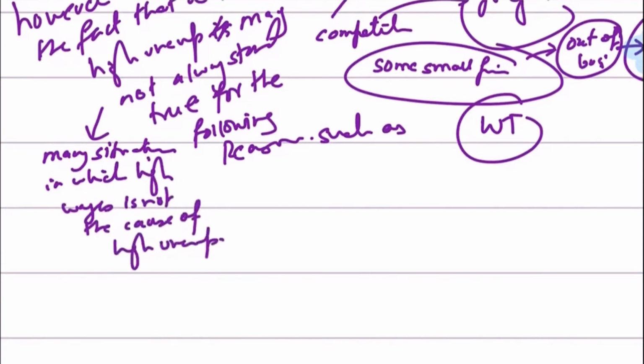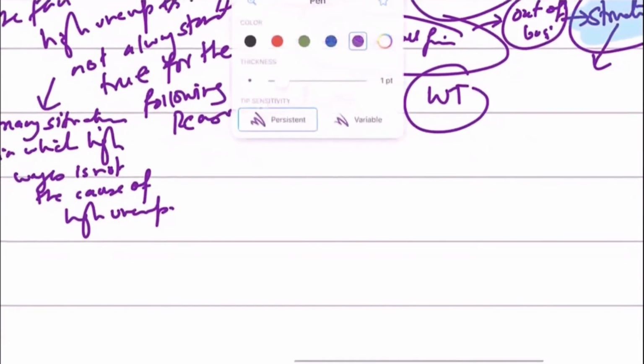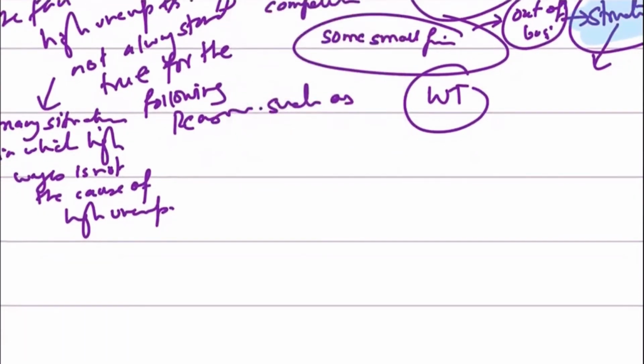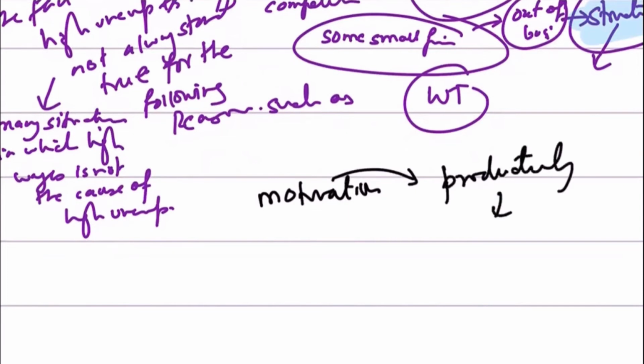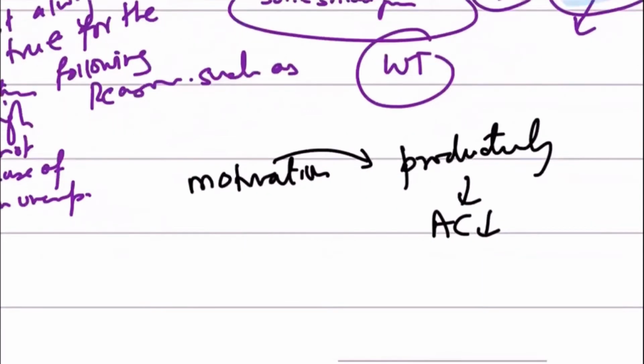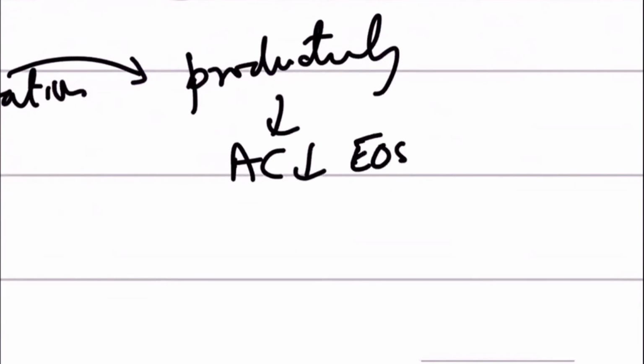Obviously, if I'm being paid higher wages, then I might get motivated. And remember that motivation breeds productivity. And productivity results in falling average cost. Falling average cost means economies of scale.